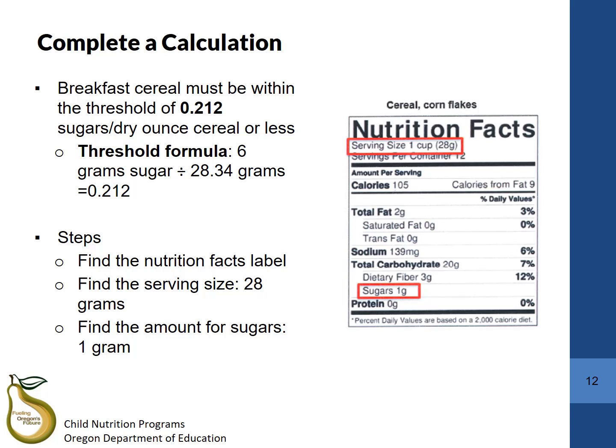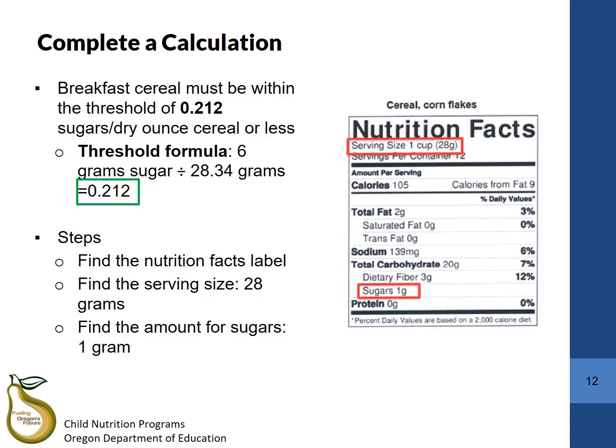Breakfast cereals must contain no more than 6 grams of sugar per dry ounce. 1 dry ounce of cereal is approximately 28 grams. So, 6 grams of sugar divided by 28 grams equals 0.212.